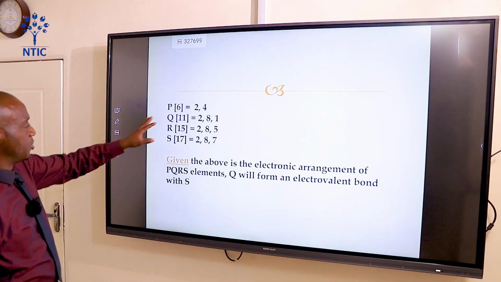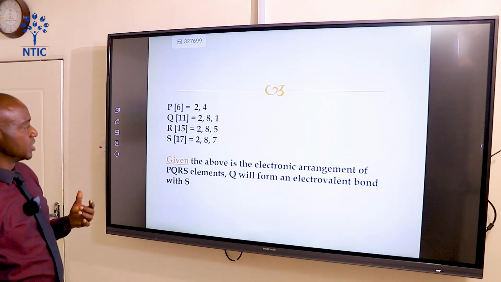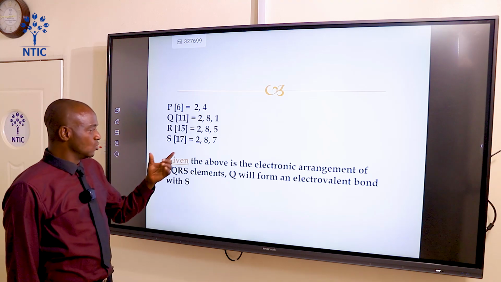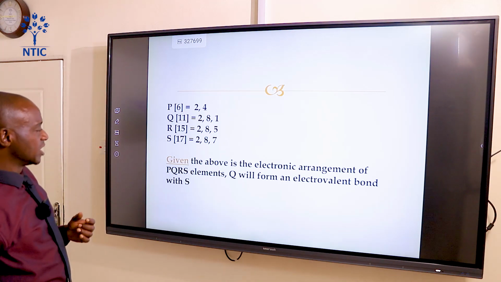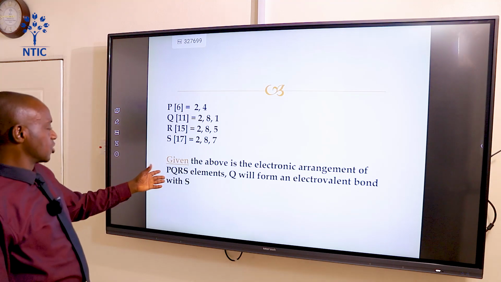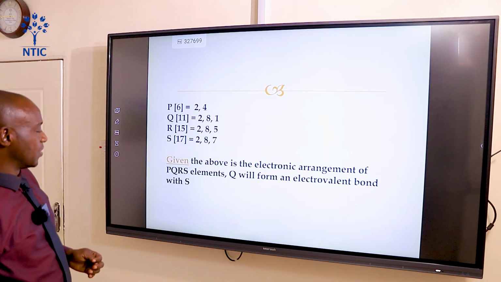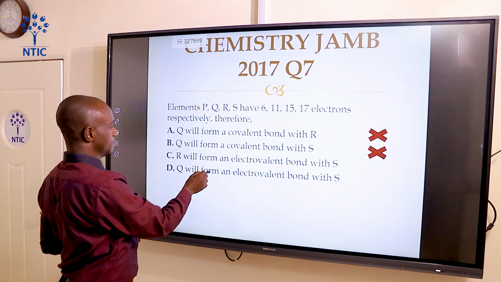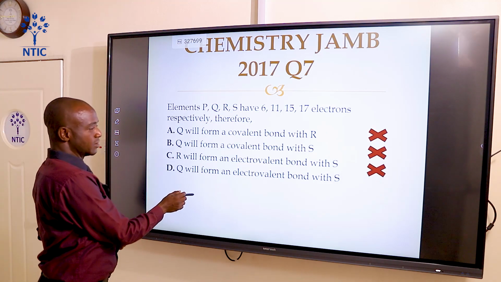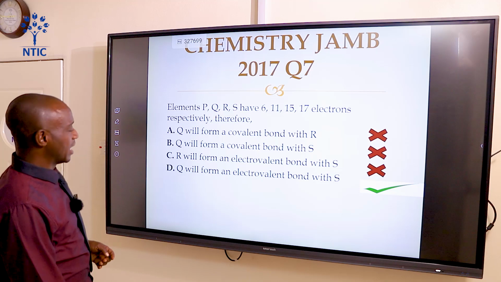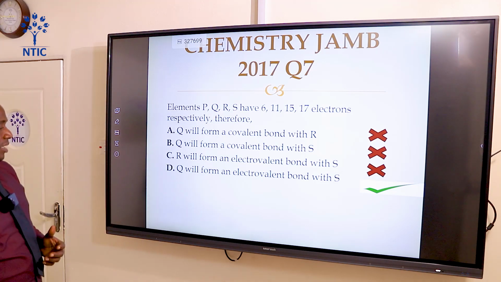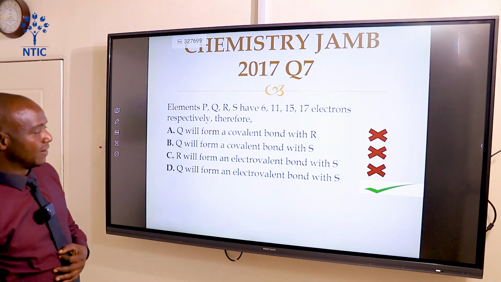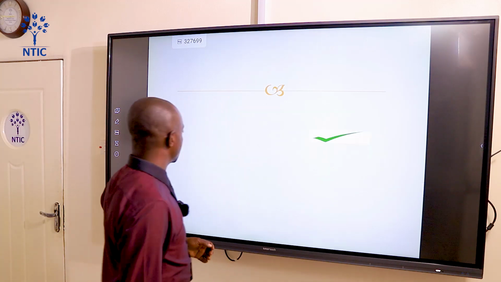P, you can see, is 2, 4. That is the electronic configuration. Q is 2, 8, 1, R is 2, 8, 5, and S is 2, 8, 7. With this, given the above electronic configurations of P, Q, R, S, Q will form an electrovalent bond with S. Q and S. Therefore, the correct answer is D. Q will form an electrovalent bond with S. That is the correct answer. All right? The next question.